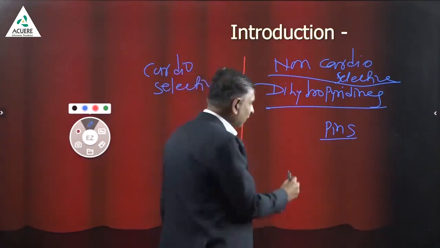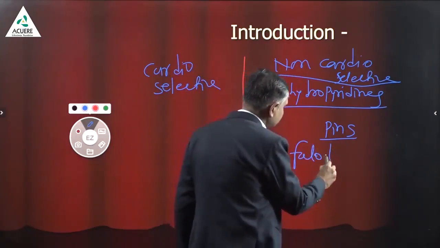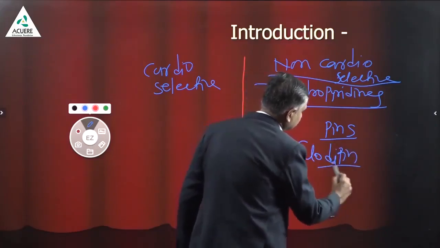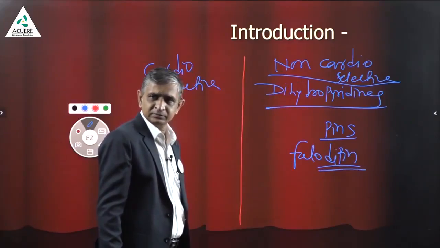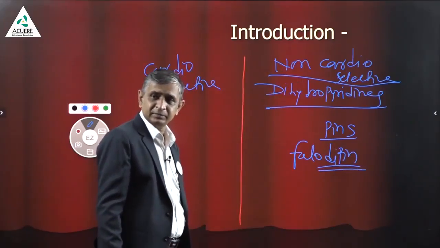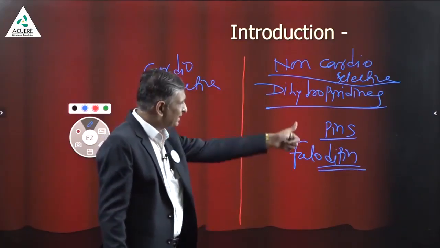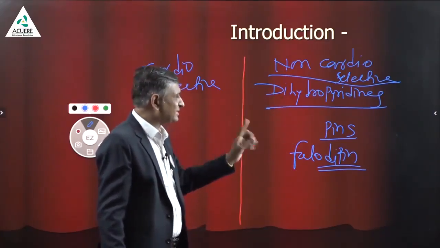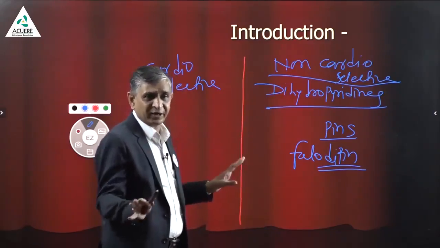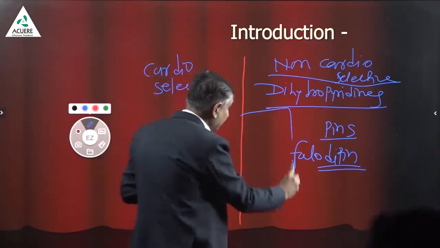Nifedipine, felodipine, nitrendipine. All drugs ending with pine are dihydropyridines. And these are the drugs having no effect on the heart. My sentence is very serious.